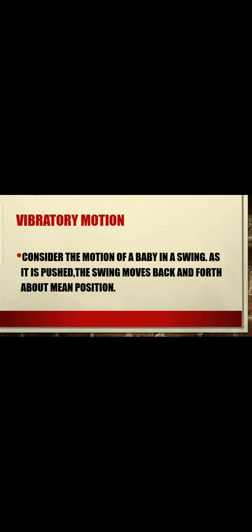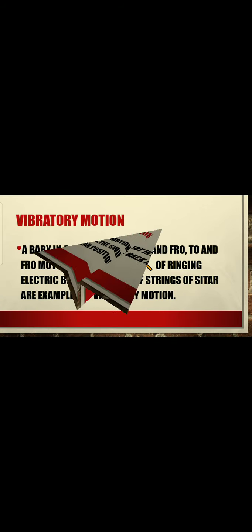As it is pushed, the swing moves back and forth about its mean position. So there is a mean position of the swing, and the swing moves back and forth about its mean position. So that type of motion is known as vibratory motion.